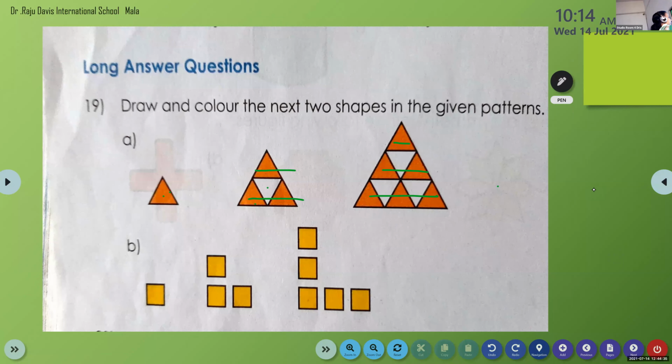Here we have shaded one. Here that blank one inside. Here one in one blank. Then the third row we have 2 blank. In the next one, how many will be there? 3. Okay. So try to do. Okay, ma'am. So here we have small. Here we have a little bigger.